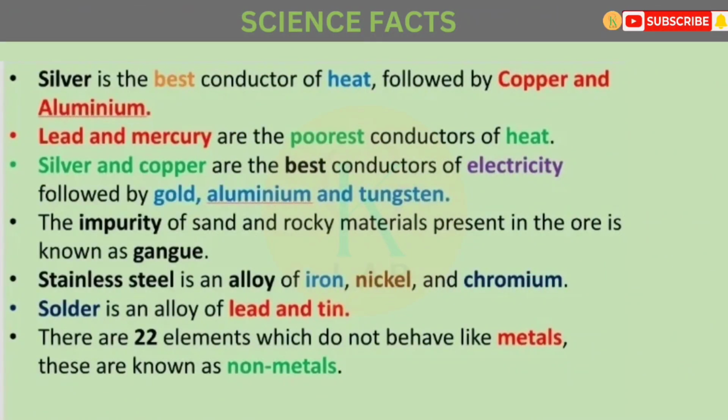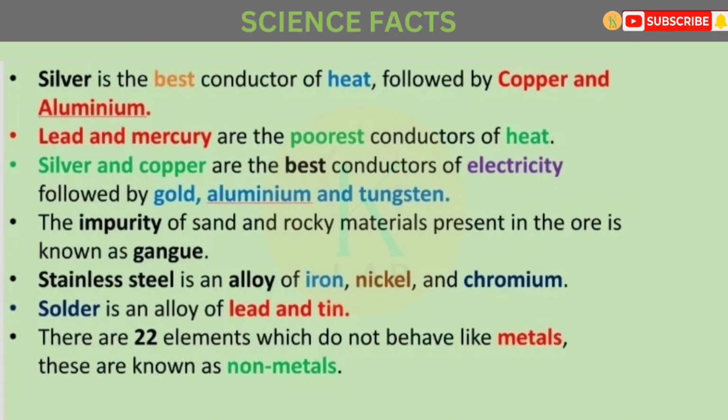Silver is the best conductor of heat, followed by copper and aluminum. Lead and mercury are the poorest conductors of heat. Silver and copper are the best conductors of electricity, followed by gold, aluminum and tungsten. The impurity of sand and rocky materials present in the ore is known as gangue. Stainless steel is an alloy of iron, nickel and chromium. Solder is an alloy of lead and tin.